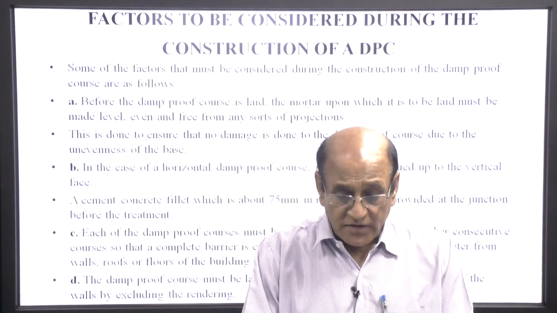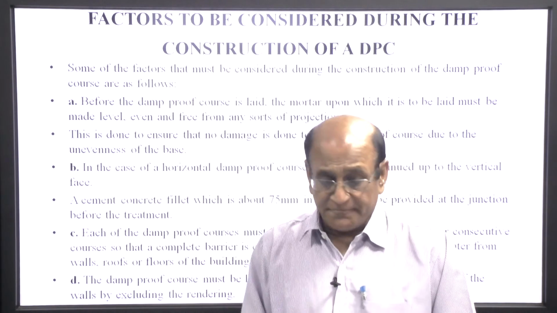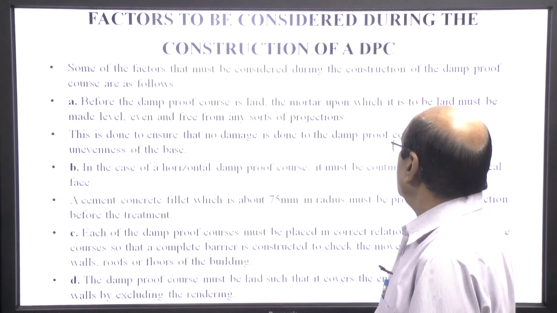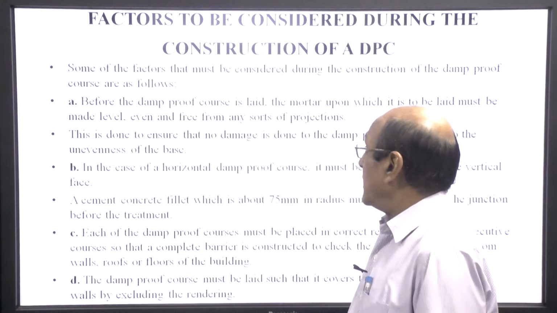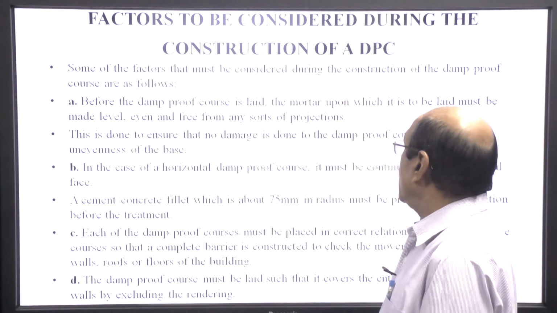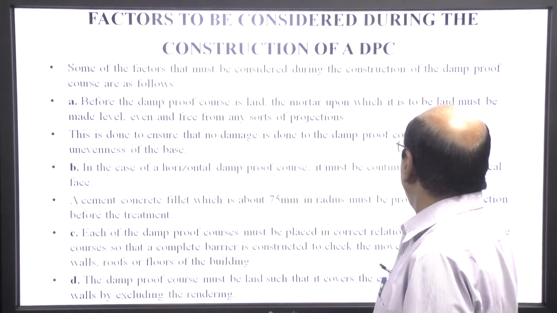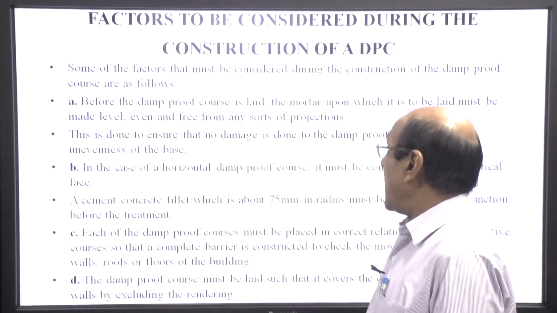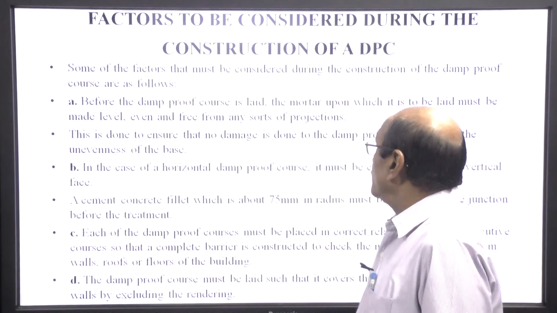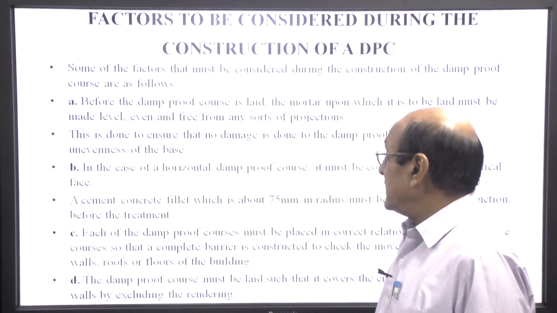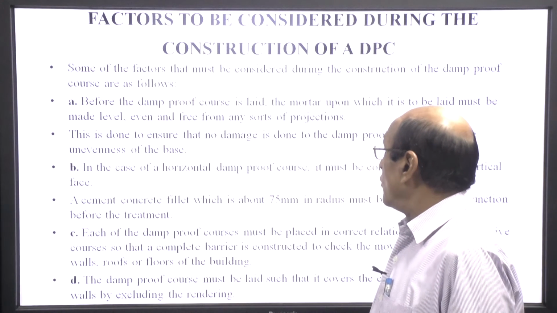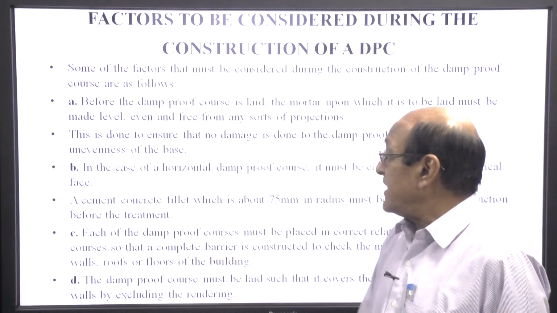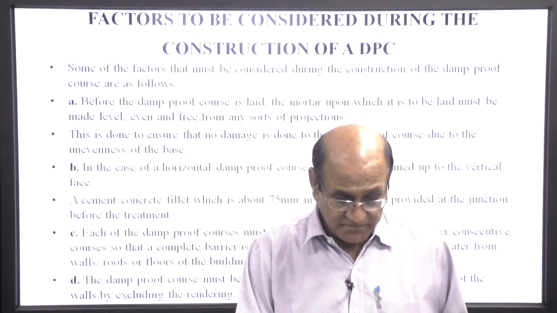Factors to be considered during the construction of DPC. Some of the factors must be considered during the construction of the DPC. Before the damp proof course is laid, the mortar upon which it is to be laid must be made level, even and free from any sorts of projection, and this is done to ensure that no damage is done to the damp proof course due to unevenness of the base.